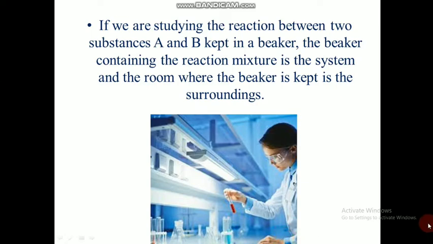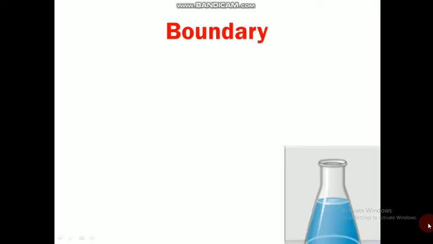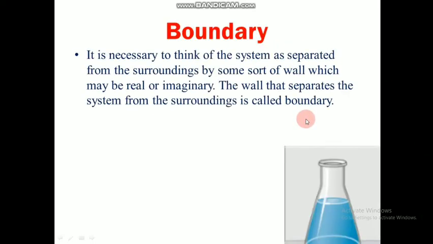The next thermodynamic term is the boundary. From the name only you can make out what it is. It is necessary to think of a system as separated from the surrounding by some sort of wall which may be real or imaginary. The wall that separates the system from the surrounding is called the boundary. For example, I am taking a conical flask and inside that I am taking some amount of water, and I am considering that as my system.